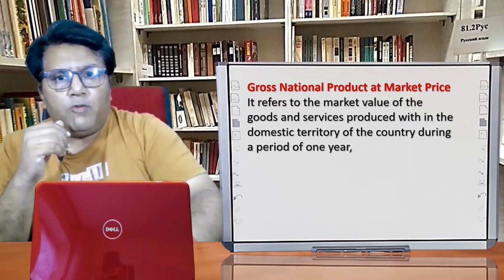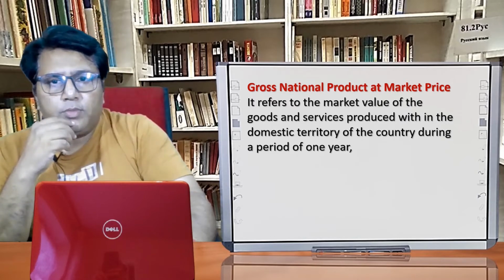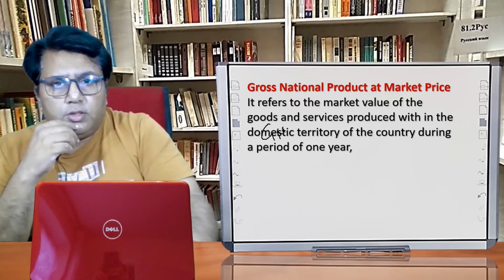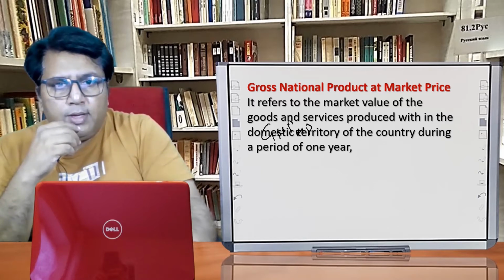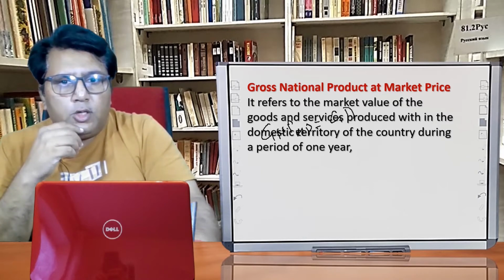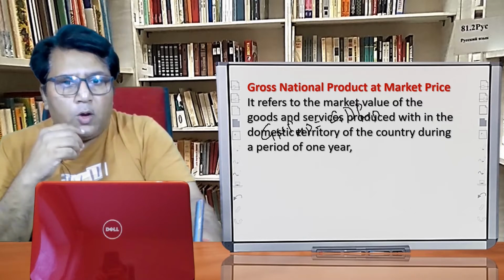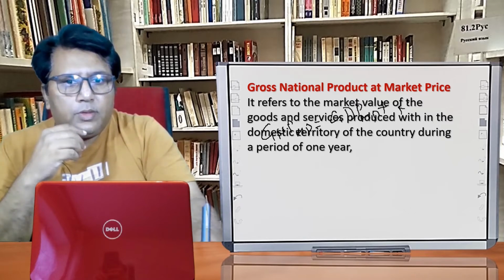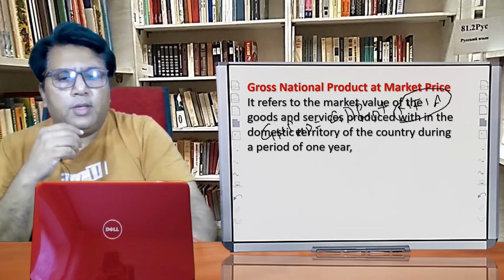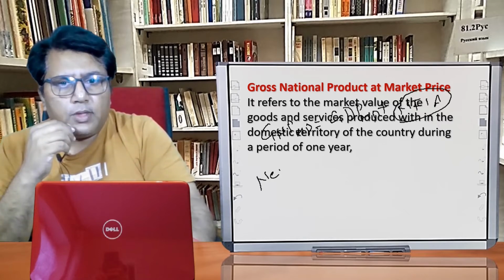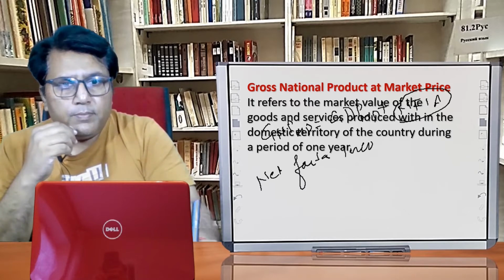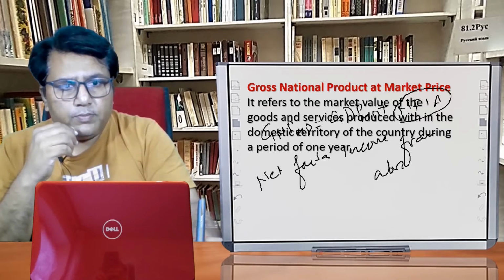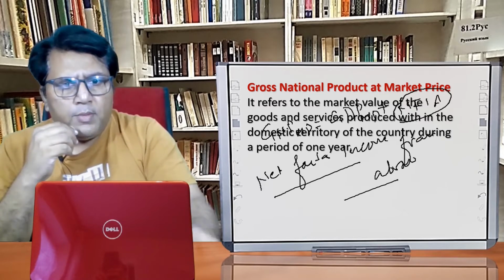Now let us see how we calculate the GNP-MP. GNP-MP can be calculated from gross domestic product at market price. How? By adding NFIA. The question is, what is this NFIA? NFIA means net factor income from abroad. What is this net factor income from abroad? Let us see.